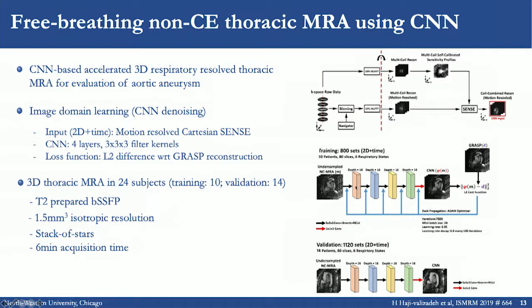It's this coil-combined time-resolved data that is given as an input to a CNN network that has 4 layers. We can see that the input actually is not the 3D time-resolved volumes, but a 2D plus time plane of each of these volumes. This is a supervised learning approach, so the loss function is the L2 norm difference between the GRASP reconstruction of the same data and the CNN-generated data. They applied this approach in 24 subjects, 10 for training and 14 for validation.